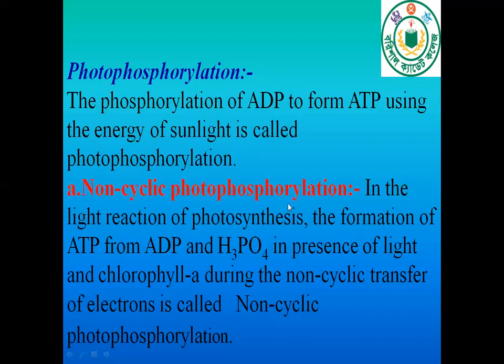Firstly, non-cyclic photophosphorylation. In the light reaction of photosynthesis, the formation of ATP from ADP and H3PO4, phosphoric acid, in presence of light and chlorophyll A during the non-cyclic transfer of electrons is called non-cyclic photophosphorylation.